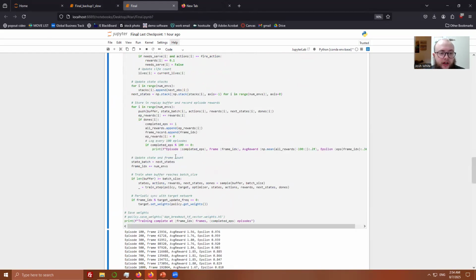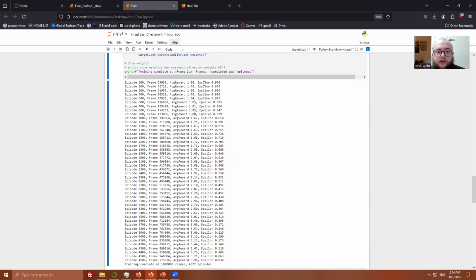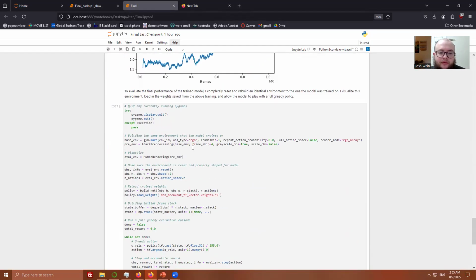At the start of training, you can see in the first 100 episodes or so, it would get an average reward of 1 point, meaning that most games were getting either one brick destroyed or zero, and the model was just moving the paddle around left and right randomly and accomplishing basically nothing.